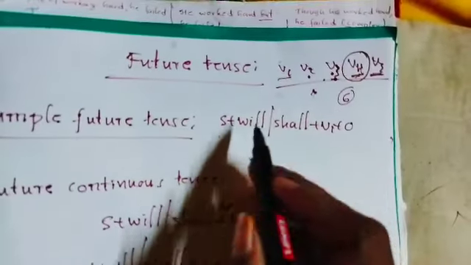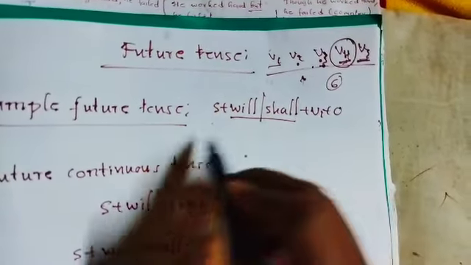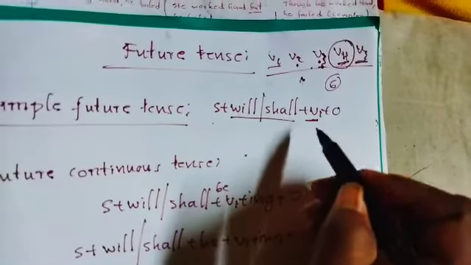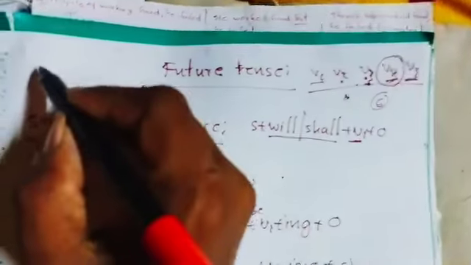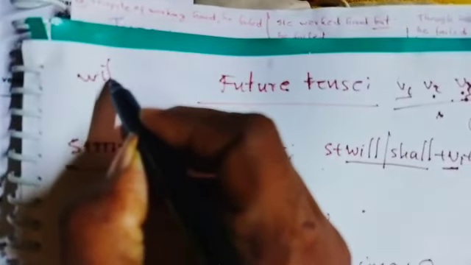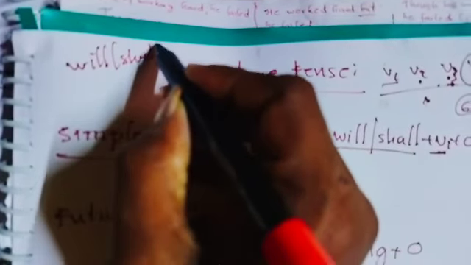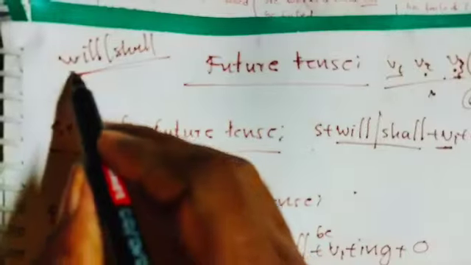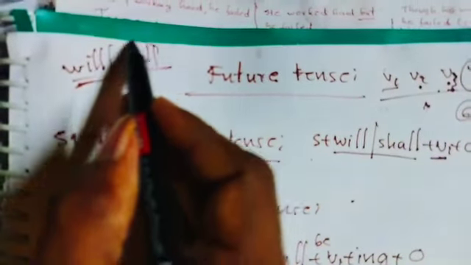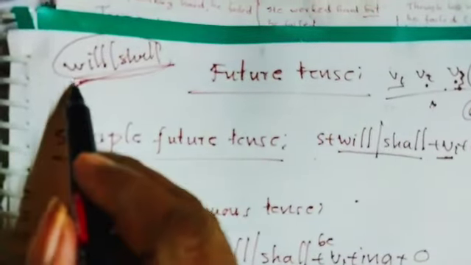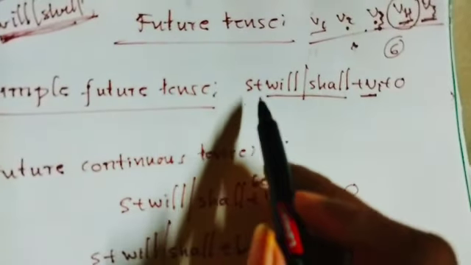But there is no future verb. So how can we express sentences in future tense? By using the helping verbs will or shall, which are also known as modal auxiliary verbs.